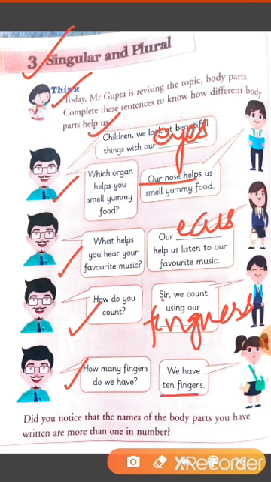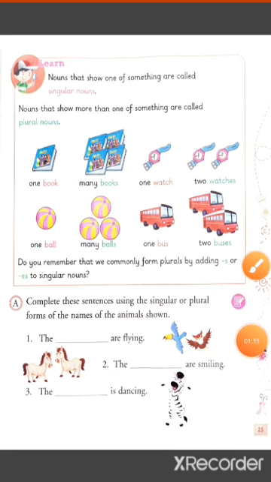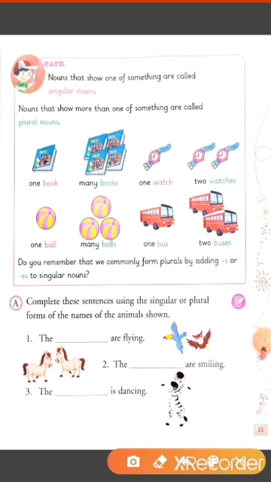We have 10 fingers. So, did you notice that the names of the body parts you have written are more than one in number? So, what do we learn? We learn that in the human body, organs are also present in more than one in number. Okay, students? Now let's learn the rules for changing nouns from singular to plural. Firstly, we learn about singular and plural nouns.